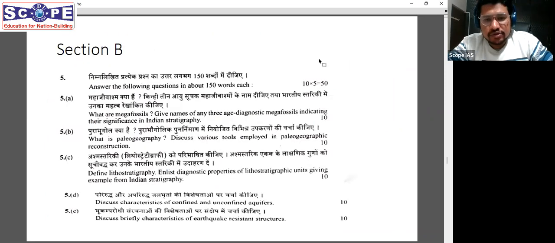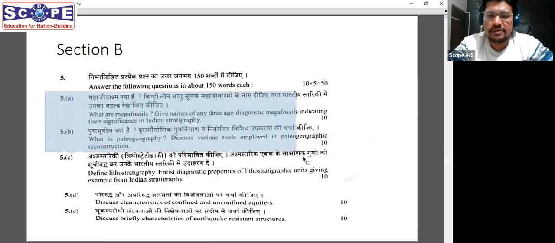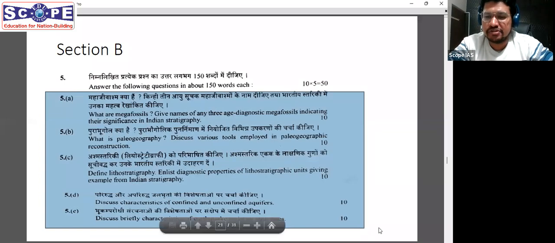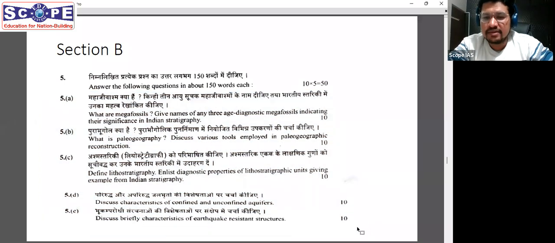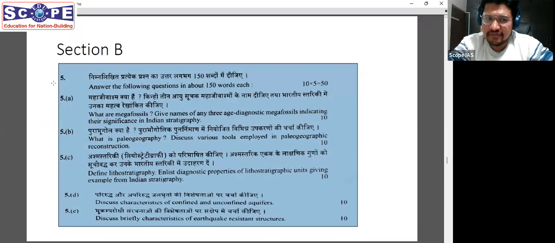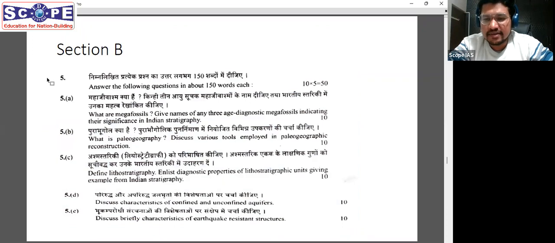All right, coming to section B, the first 5 questions were the easiest questions that you can ask for in the compulsory question. Trust me, every year they provide us some questions in the compulsory section which are a little difficult to do. But here, all these 5 questions were among the easiest that you could have asked for.